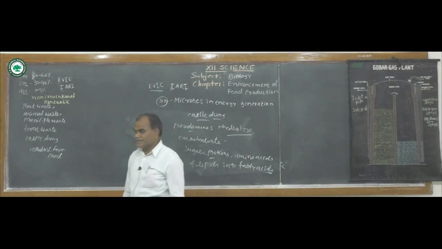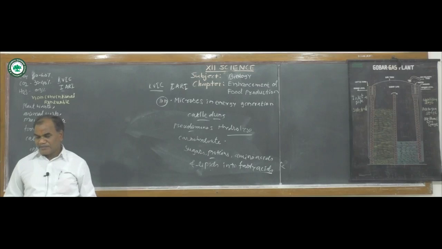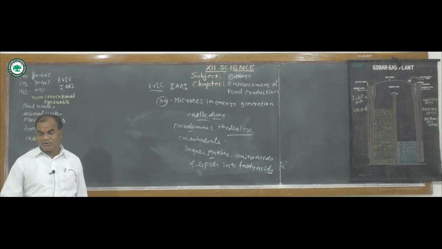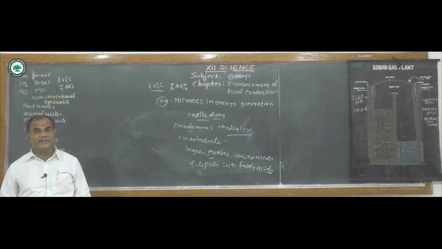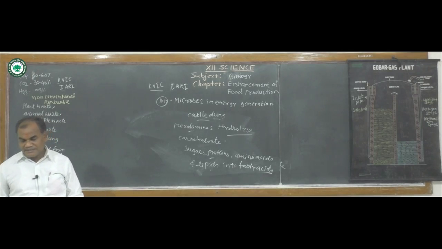After acidogenesis, this is the last stage, in which anaerobic methanogenic bacteria like Methanobacterium or Methanococcus convert acetate, H2 and CO2 into methane, CO2 and H2O, and the product is methane gas.